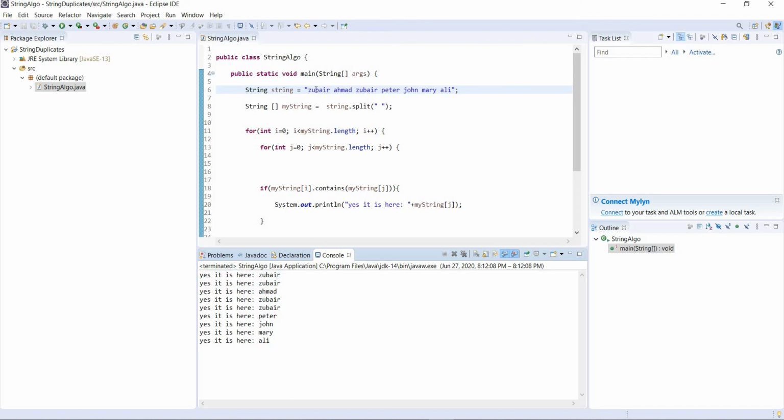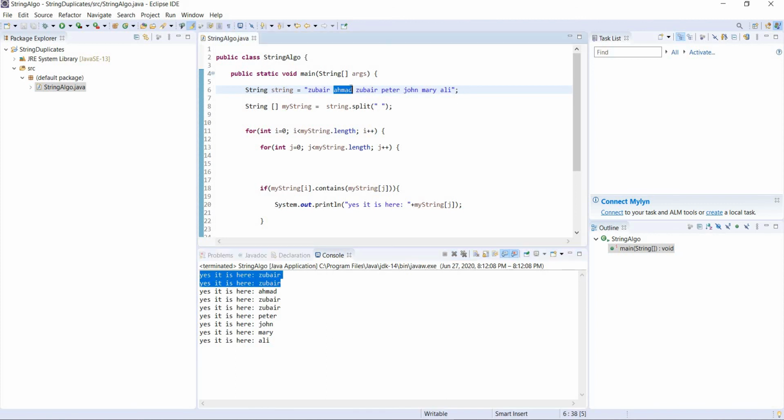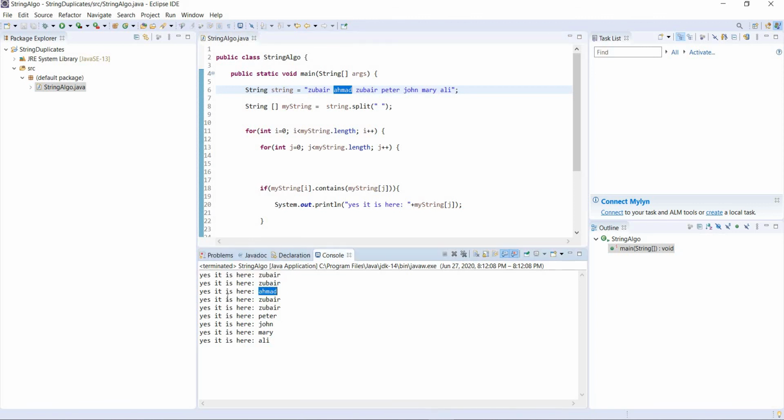This is because when it took Zubair, it checked in the whole array. Zubair has Zubair? Yes, it has. It printed 1. Then it checked Zubair again. It checked Ahmad, okay, Ahmad is not Zubair. Zubair is Zubair, so it printed another Zubair. Then when I became 1, Ahmad here, right? When Ahmad came over here, it checked if Zubair has Ahmad. The same thing happened before, so it only printed 1 Ahmad.